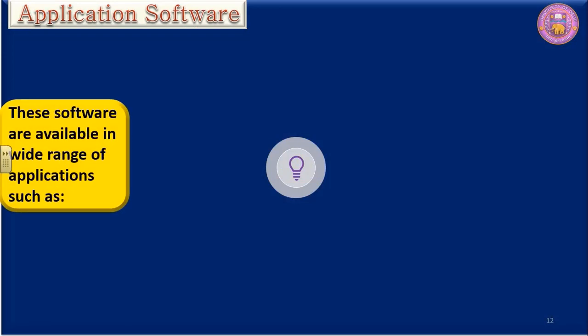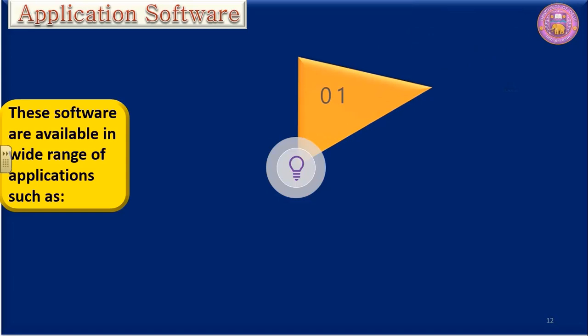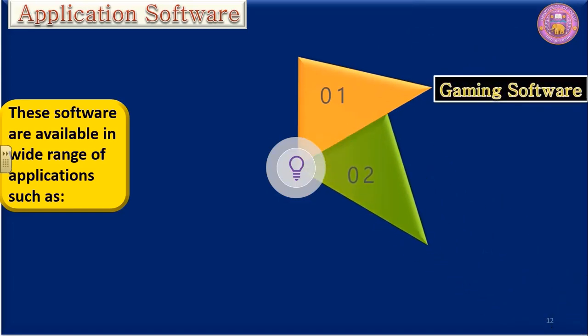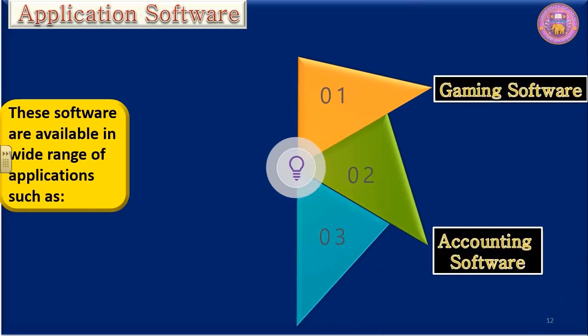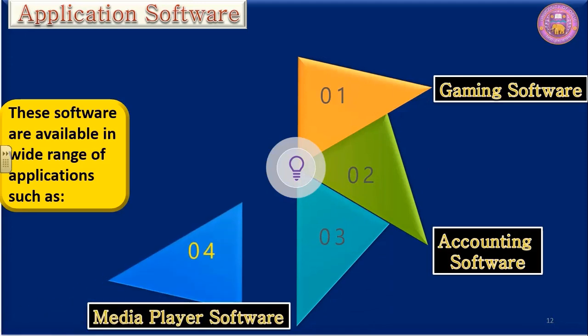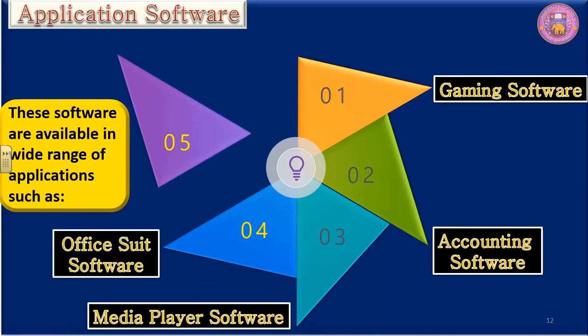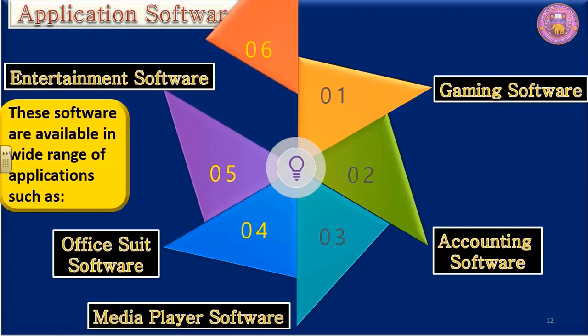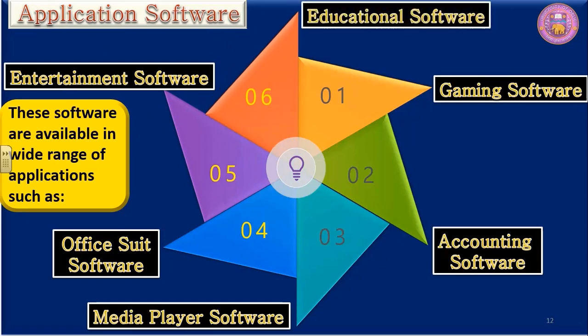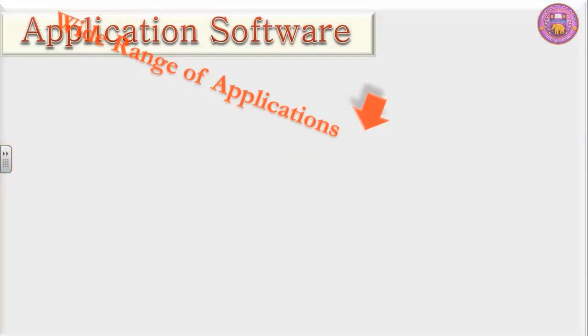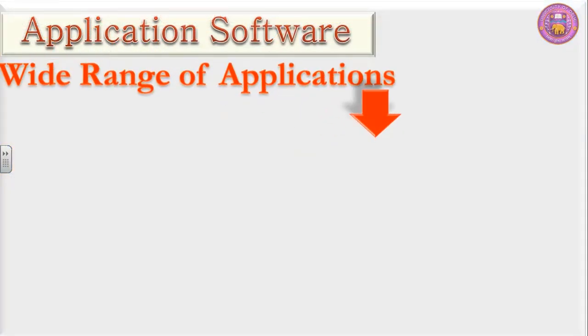These softwares are available in a wide range of applications such as gaming software, accounting software, media player software, office suite software, entertainment software, educational software, and there are many others. So we have a wide range of application softwares.